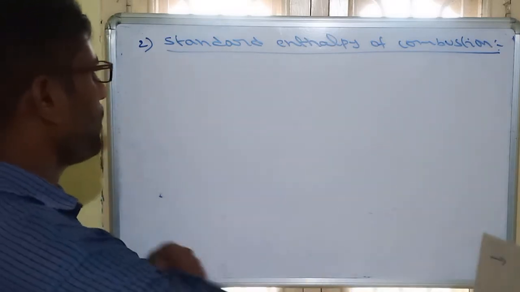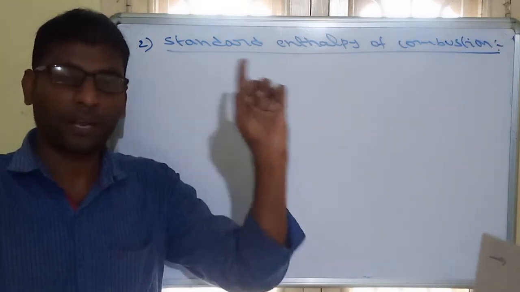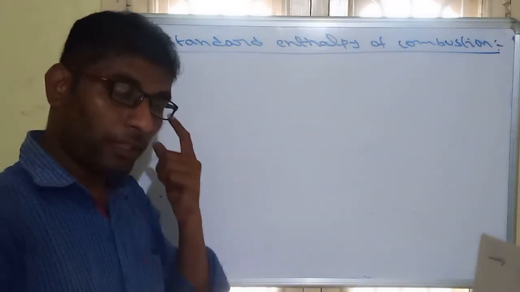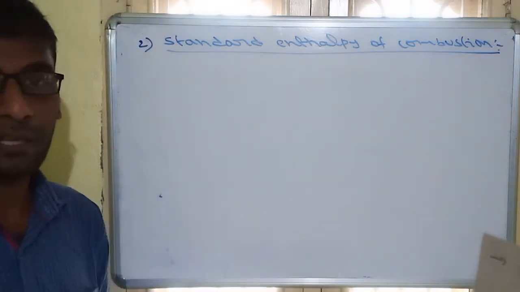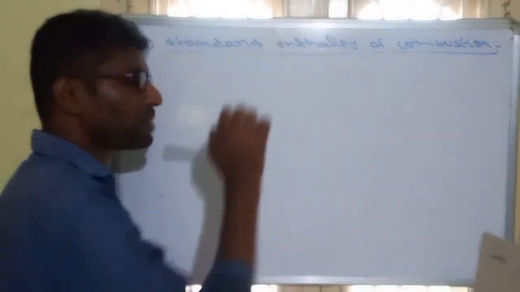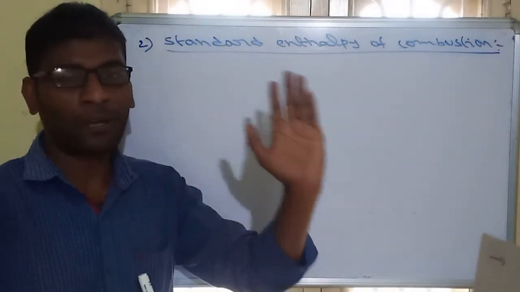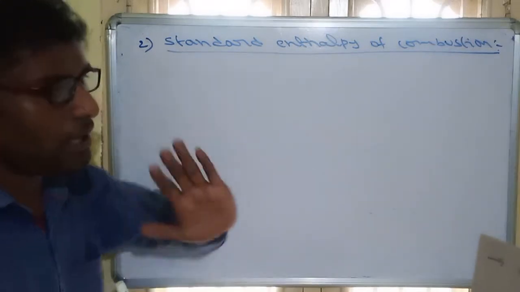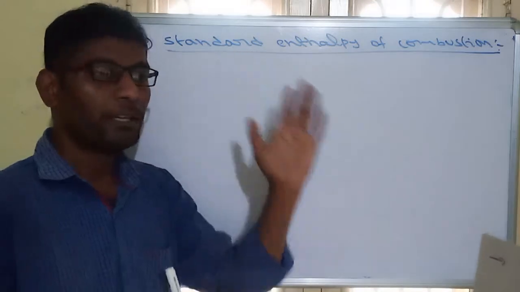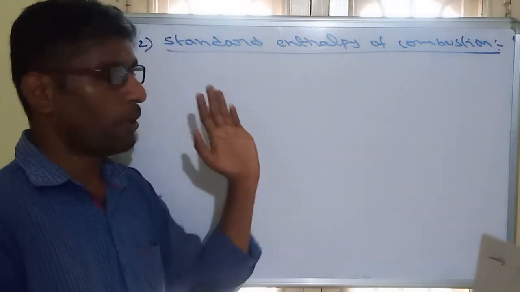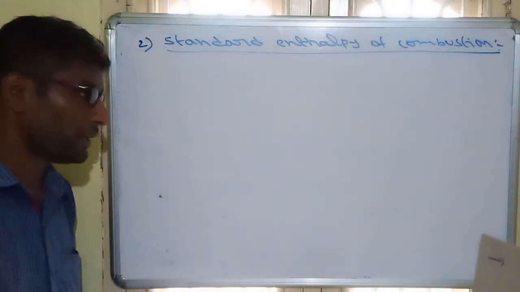So this enthalpy of combustion is always negative. Remember that enthalpy of formation can be negative or positive, depending on what we are taking. But enthalpy of combustion is always negative. That means it is always an exothermic reaction, because in any combustion reaction, energy will be released. That's why it is exothermic and delta H is always negative.